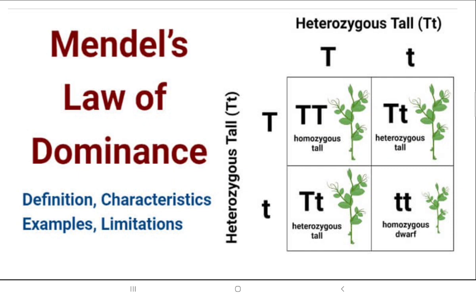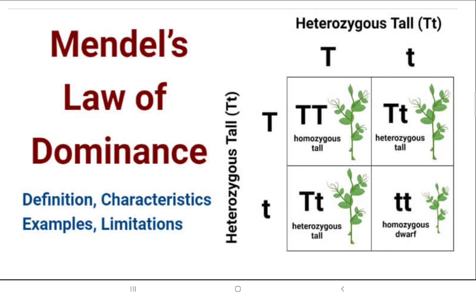If heterozygous, capital T refers to tall and small t refers to short height. So what will happen? Just a simple multiplication, as you do in mathematics. Capital T into capital T gives TT. Capital T into small t gives Tt. Small t into capital T gives tT, and small t into small t gives tt. What is happening in this case? The first one is homozygous, the same; the second one is heterozygous, the third one again heterozygous, and the fourth one is homozygous.